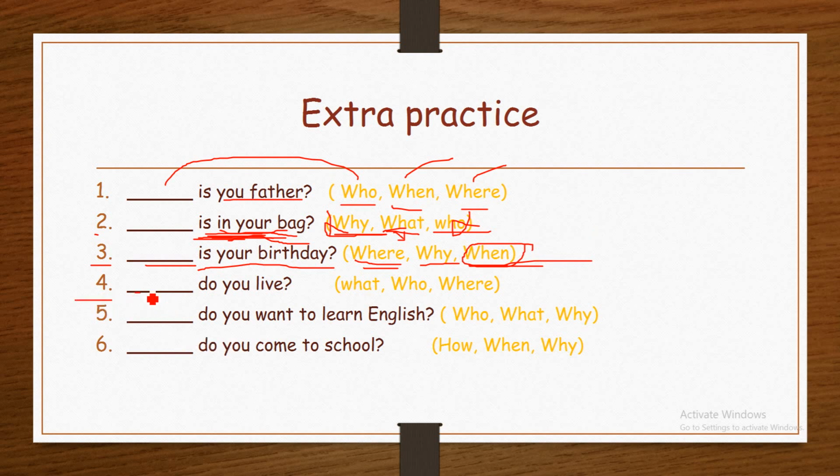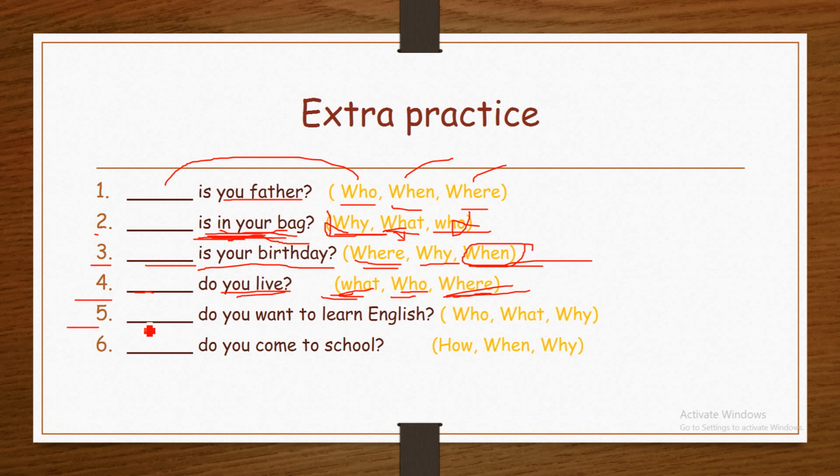Number 4. Blank, do you live? What, who, where? What is used for an object, for an idea, for an action. Who is used for person. Where is used for place. Here, someone is asking about a place you live. Therefore, the question starts with where. Where do you live?